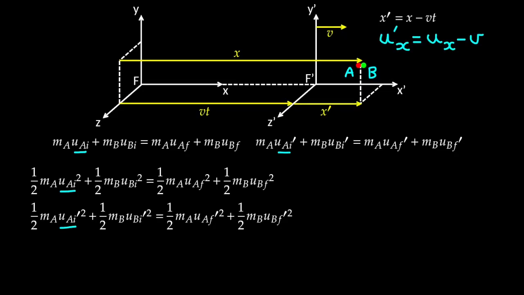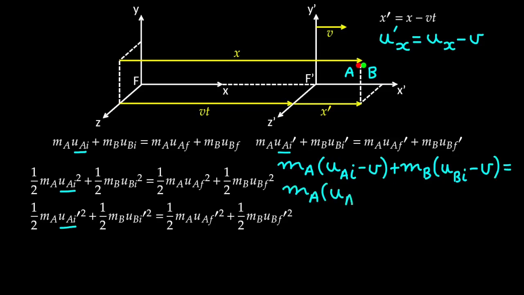So if we substitute for the primed velocities in the conservation of linear momentum, we get the mass of particle A multiplied by the velocity of particle A before the collision, according to the unprimed observer, minus the velocity of the primed observer V, plus the mass of particle B by the initial velocity of particle B before the collision, minus V, and that's equal to the mass of particle A by the velocity of particle A after the collision, according to the unprimed observer, minus V, plus the mass of particle B by the velocity of particle B after the collision, minus V.